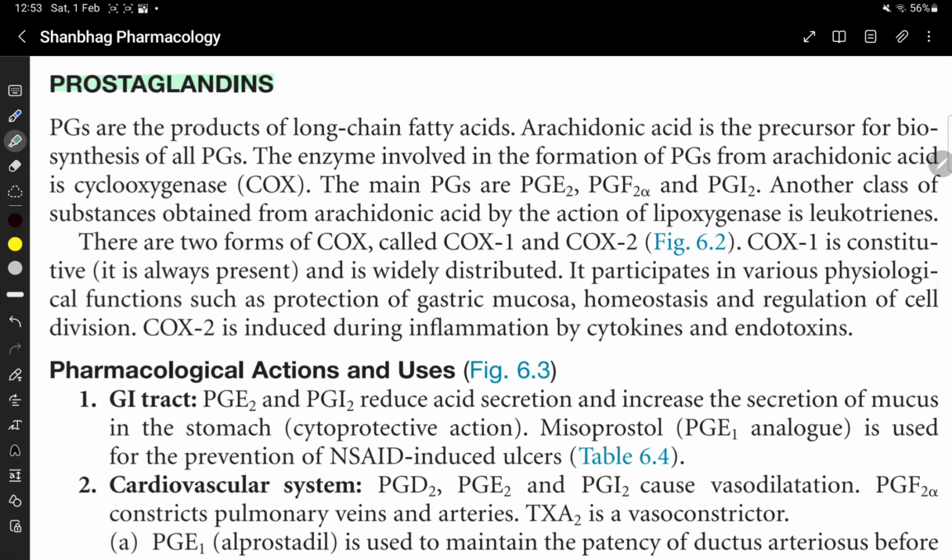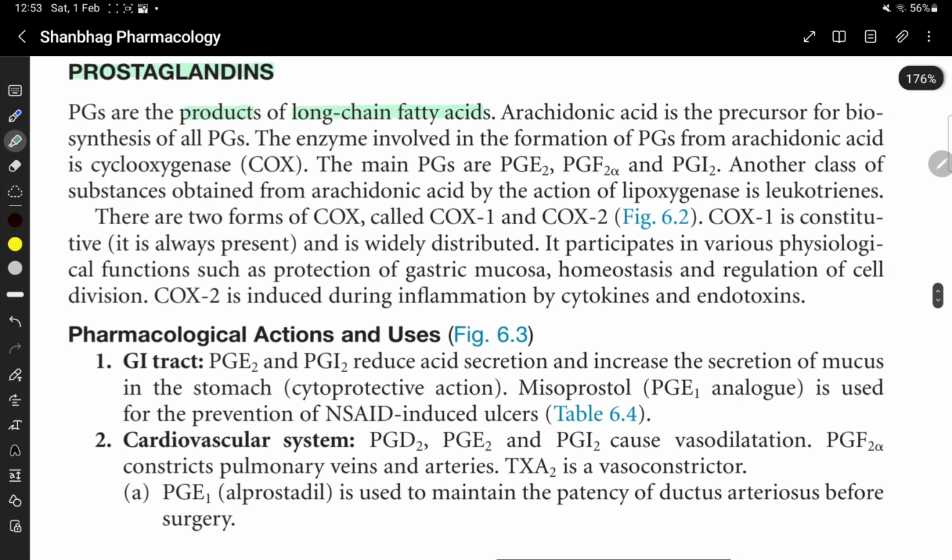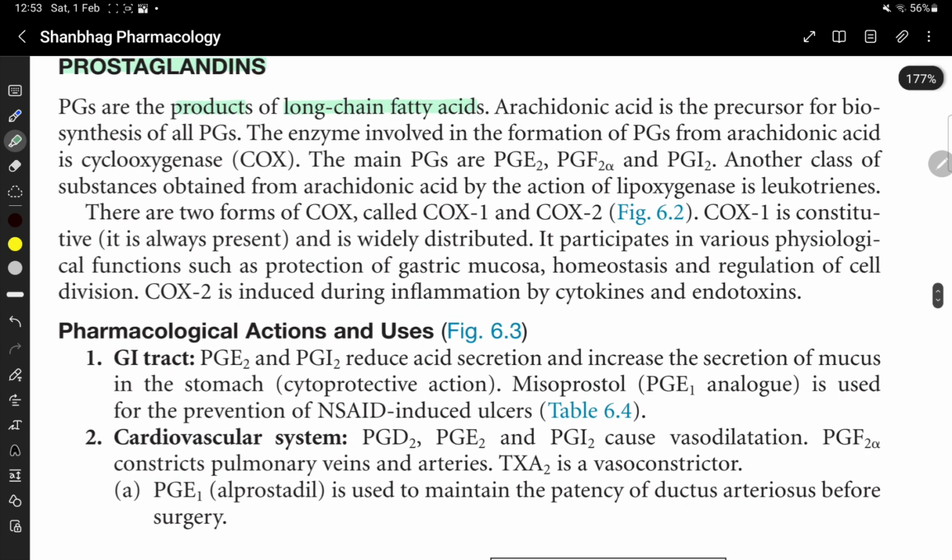Prostaglandins. Prostaglandins are the products of long chain fatty acids. Arachidonic acid is the precursor for biosynthesis of all prostaglandins. The enzyme involved in the formation of prostaglandin from arachidonic acid is COX, that is cyclooxygenase.